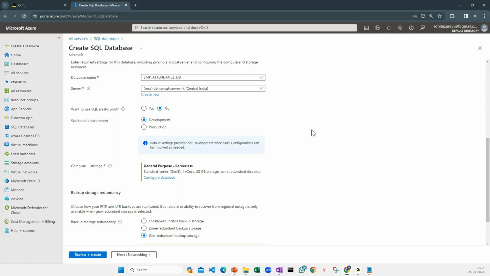Perfect. Now, workload environment. When I talk about workload environment, it is understanding what kind of workload I'm going to run on this particular server or database. I am going to run just development because I'm doing it for development purposes. I'm not going for the production one because for production, it will suggest I go with a higher configuration. I don't want to go with that higher configuration. I want to go with the very minimum because I have just a very small database and I'm just using it for demo purposes. But yes, in a production environment, you have to select this one.